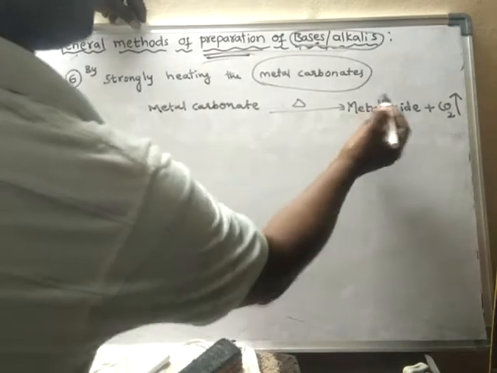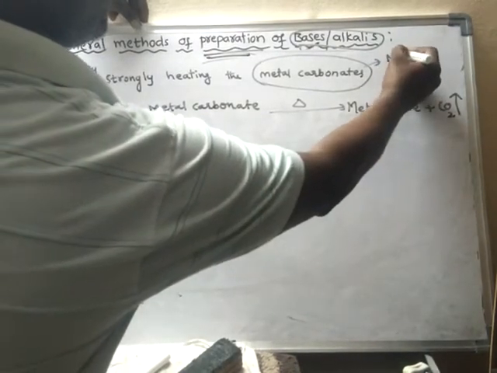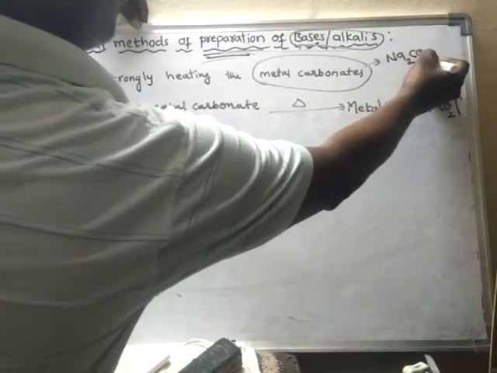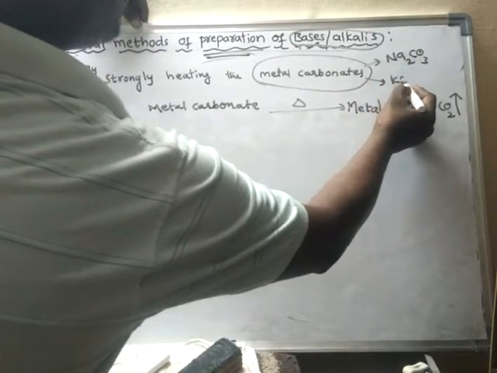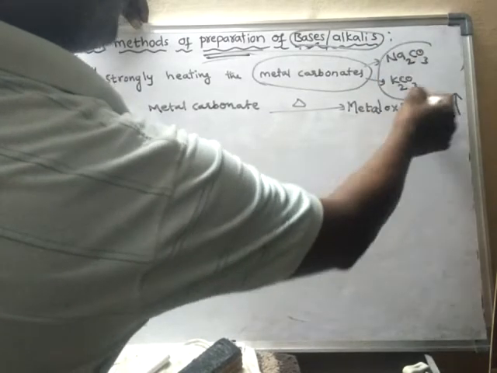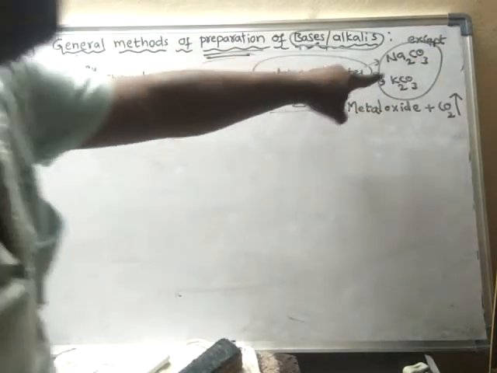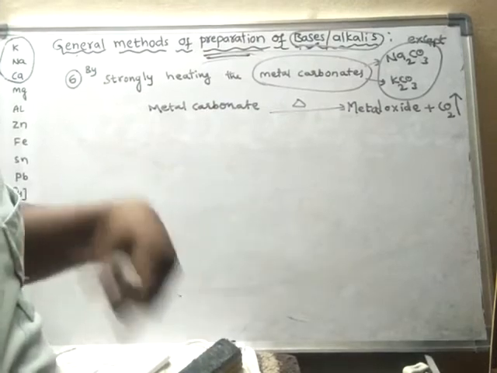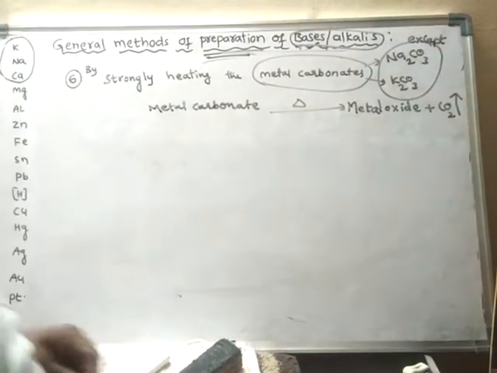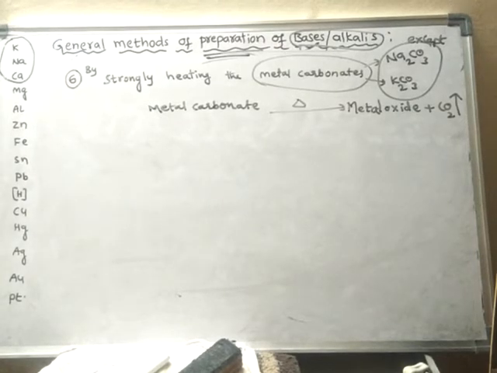And here also there is an exception. Sodium carbonate or even potassium carbonate, these two are exceptions, because if you heat them, they simply melt, but they do not break down into metal oxide and carbon dioxide. So leave these two carbonates. From calcium onwards we may take, because sodium and potassium carbonates cannot break down into oxides and carbon dioxide.